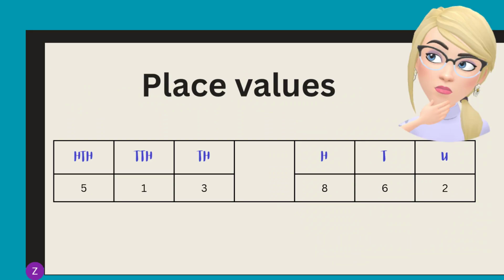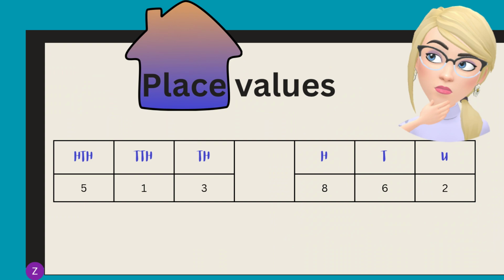Firstly, we are going to look at place values. Place values you must think of now as the house that this number is staying in. For instance, if I'm asking, where is your house? Where is your place? You are going to tell me your street name. So with place values, you must see a little house around the place when you see the words, and then you imagine telling me your street name using words.